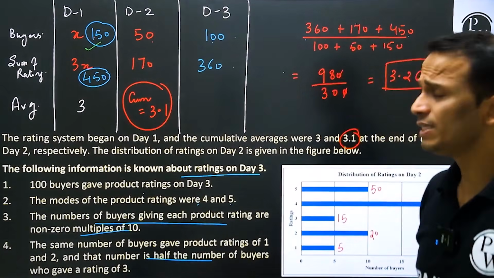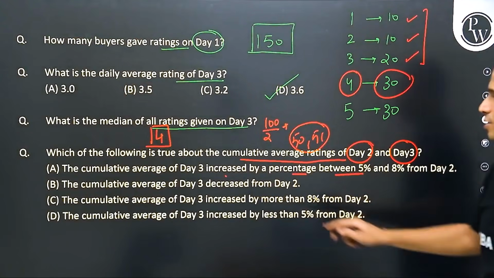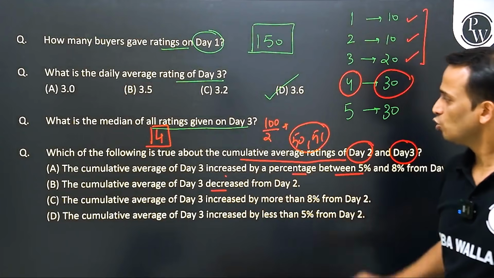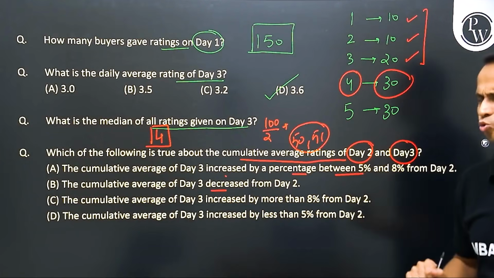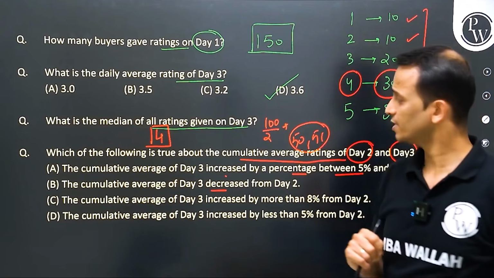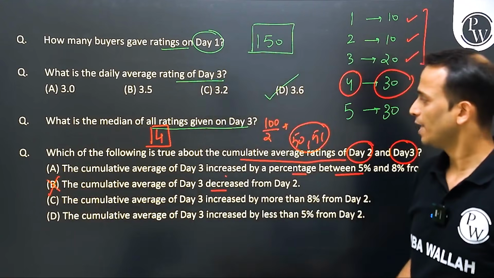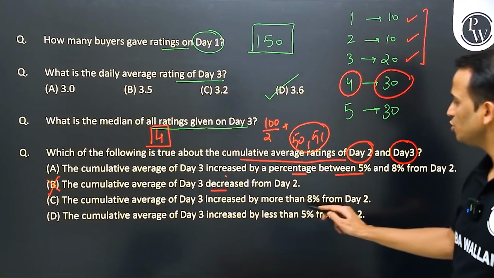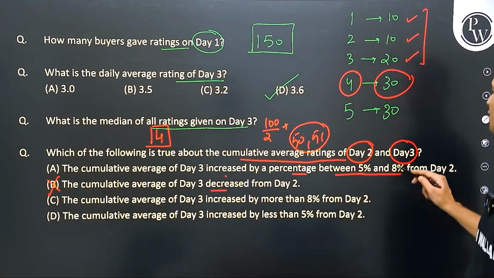Now let's see what these 4 options are talking about. Cumulative average from day 3 decreased from day 2. Day 2 it was 3.1, day 3 it is 3.26. It certainly increased. So option B is wrong. Next, cumulative average of day 3 increased by more than 8%, by less than 5%, between 5 and 8%.